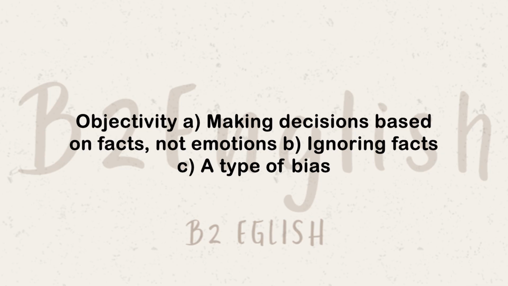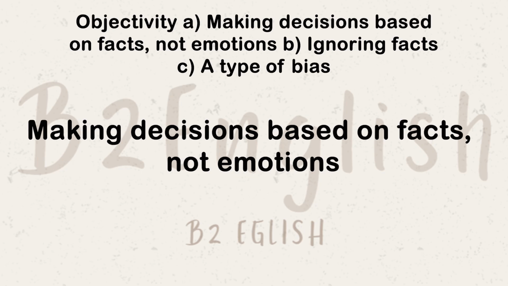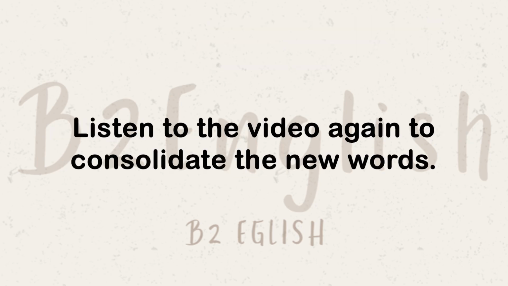Objectivity. A. Making decisions based on facts, not emotions. B. Ignoring facts. C. A type of bias. Making decisions based on facts, not emotions. Listen to the video again to consolidate the new words.